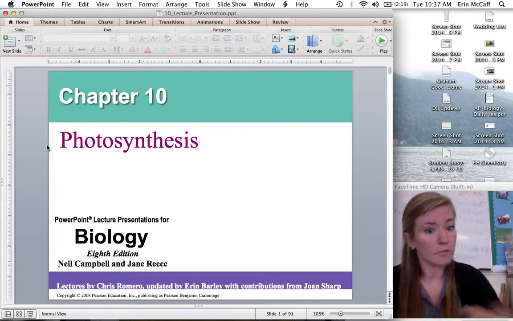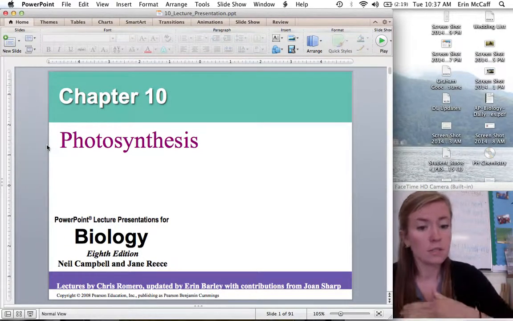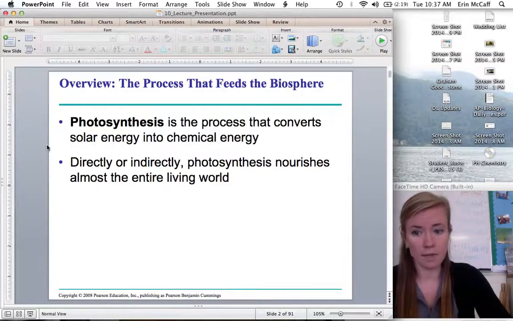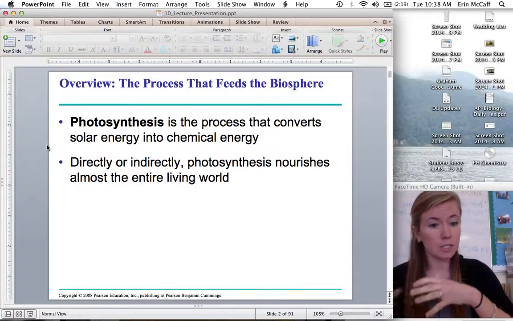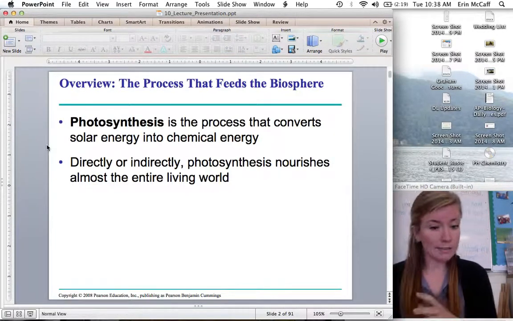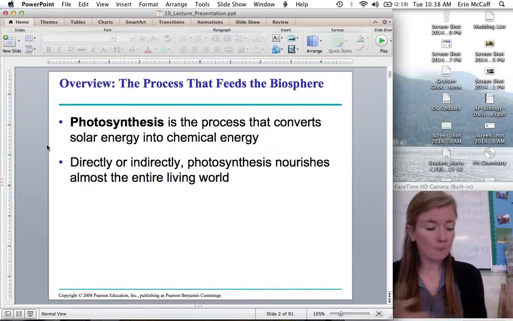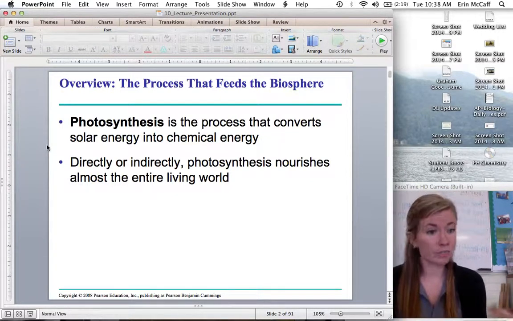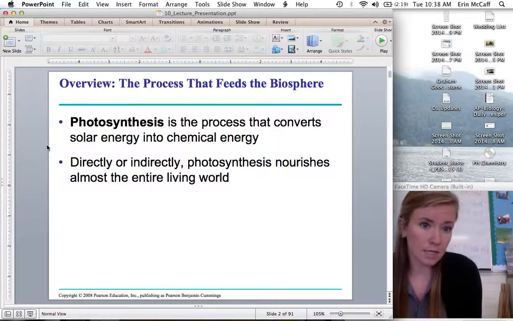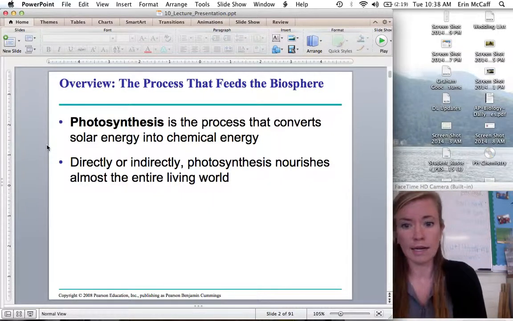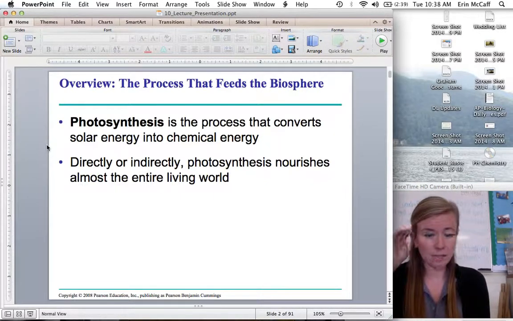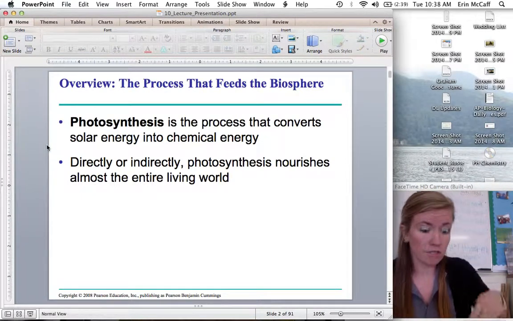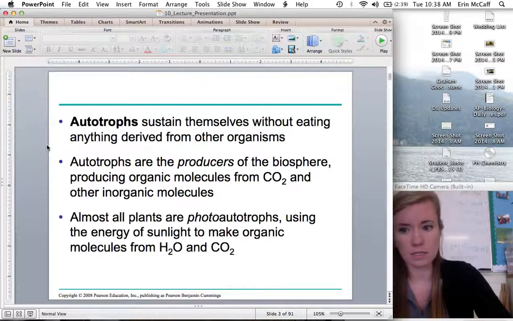So this chapter, photosynthesis, is all about how we make glucose. So this is going to be basically the opposite of cellular respiration. Instead of changing glucose into ATP, taking chemical energy and transforming it into chemical energy, this time we have to get energy from someplace else. We get it from the sun. That's how plants do photosynthesis, from the sun. And basically, photosynthesis is the sole way that everything on the earth gets energy. We can trace it all back to photosynthesis.